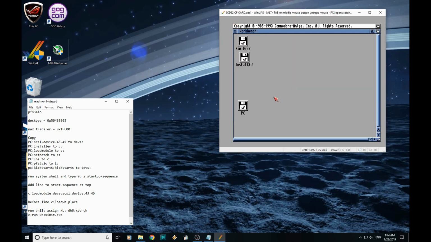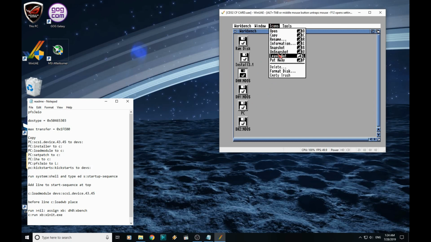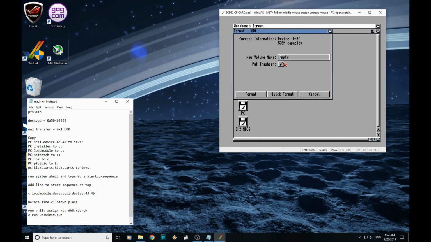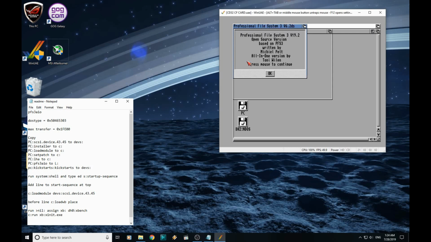Okay, our drive should appear here. There we are. So DH0, you want to click on it once to select it, right click, icon, format disk. We don't need a trash can, and we're going to call this one Workbench. And always quick format. You should see this coming up, just confirming we're using Professional File System.